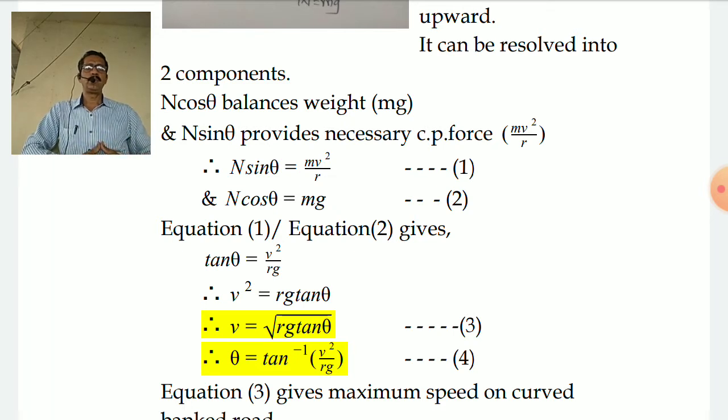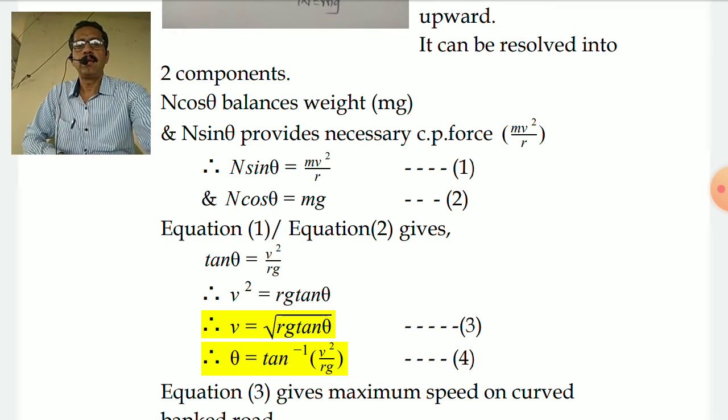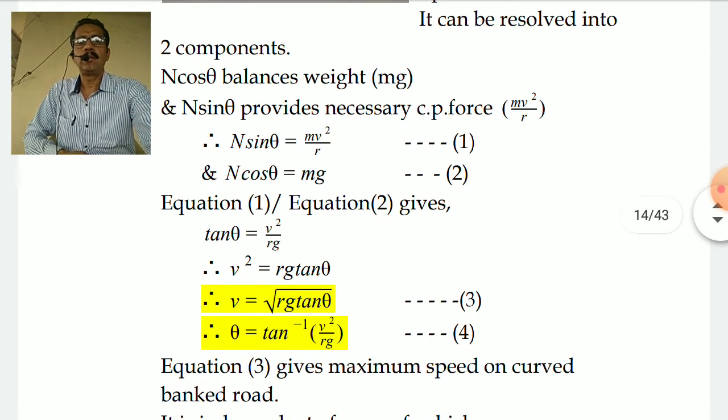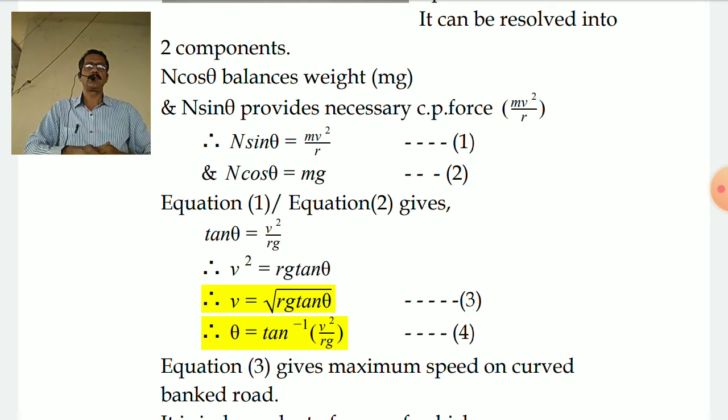Now if I take the ratio of these two equations, I find that tan theta is equal to v squared by rg. That's a very important equation, and an extremely important one for all of us to remember. This equation will give you the angle of banking of a curved banked road, in which we do not take friction into consideration at all. If I solve that equation, you get v is equal to root of rg tan theta, which is the highlighted equation number 3. And of course, from the tan theta equation, theta is equal to tan inverse of v squared by rg.